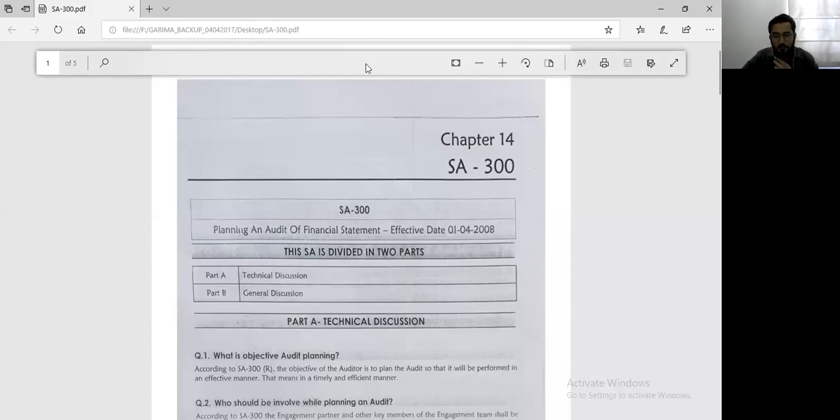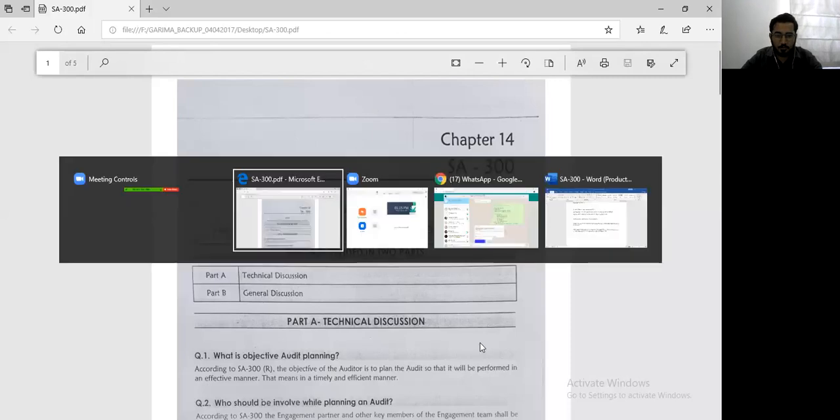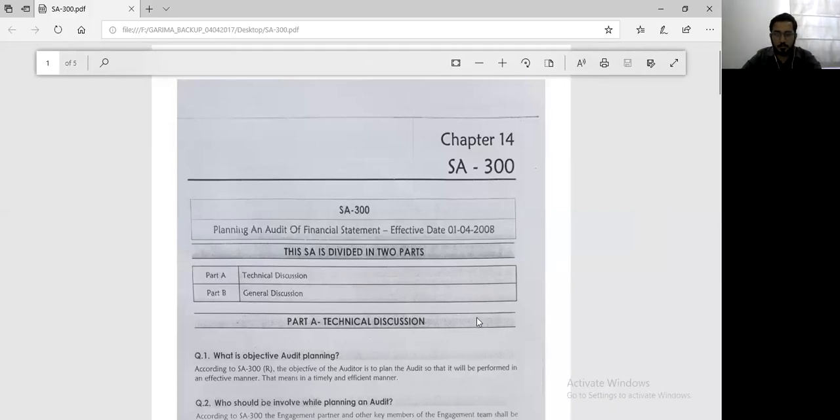Okay, good afternoon, everyone. Let's first begin with your doubts. So, quickly post your doubts. We solve them and then we proceed. We will be in a position to finish off SA-300 today.